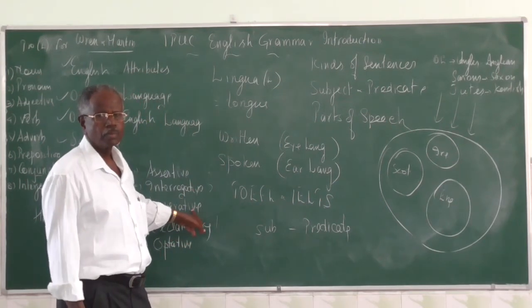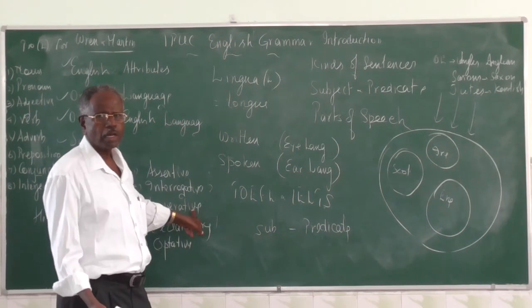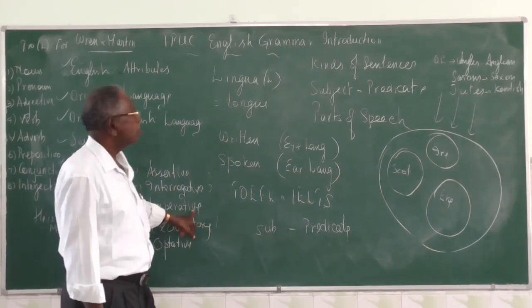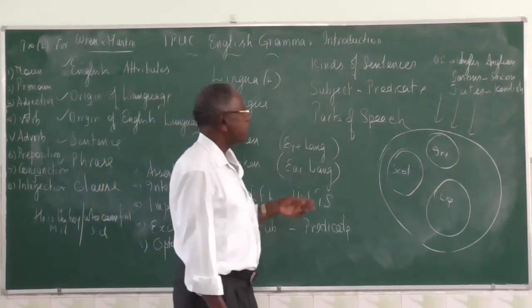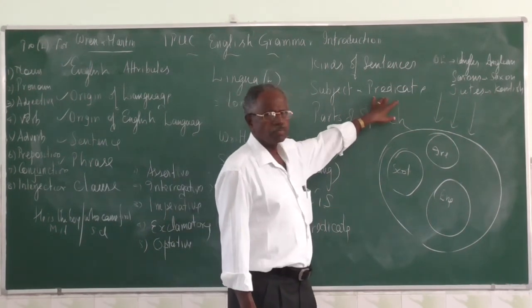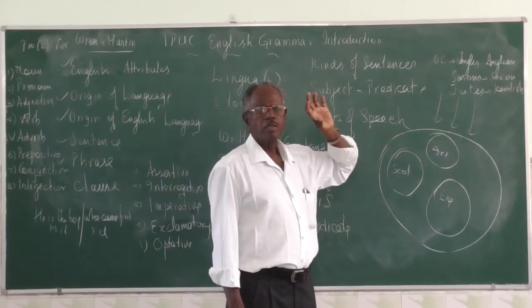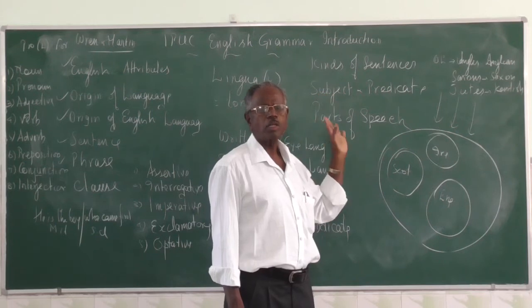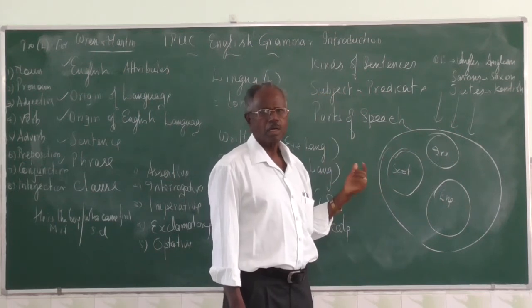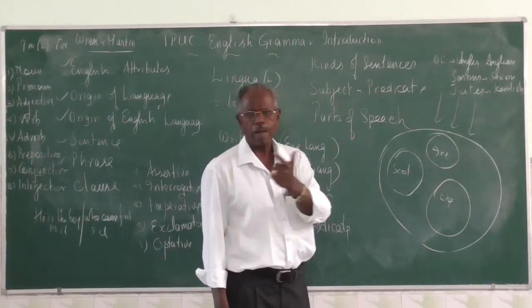Stand up, write down. There is no subject there, but it is understood. What is predicate? It is a word or words which describe the subject. Ravi is the captain. He is the captain.